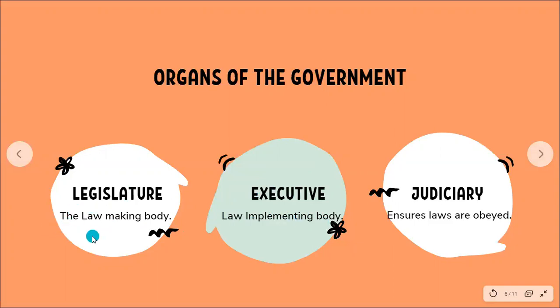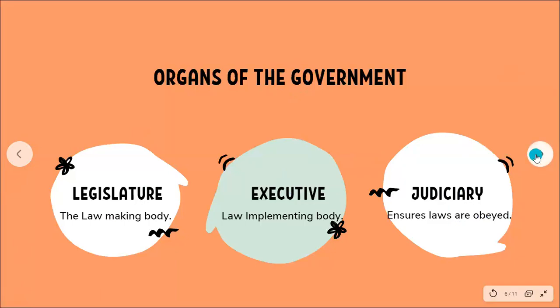Laws are made in the legislature, implemented by the executive, and the judiciary is the one that ensures that these laws are obeyed by the people as well as these other organs. What is the work of the judiciary? Judiciary's work is that it ensures that we obey these laws, and it also punishes those who do not obey them. Fair enough? So you have legislature, executive, and judiciary through which the government works. They make the laws, they implement the laws, and they ensure that these laws are obeyed.